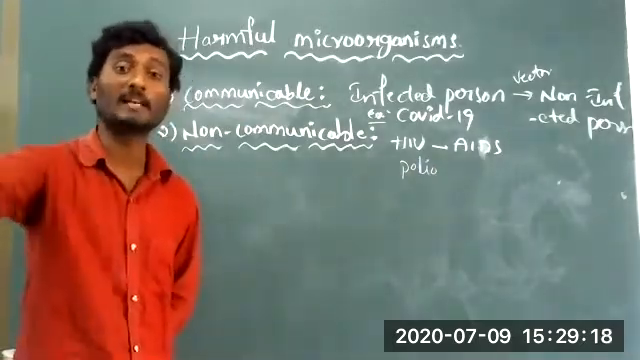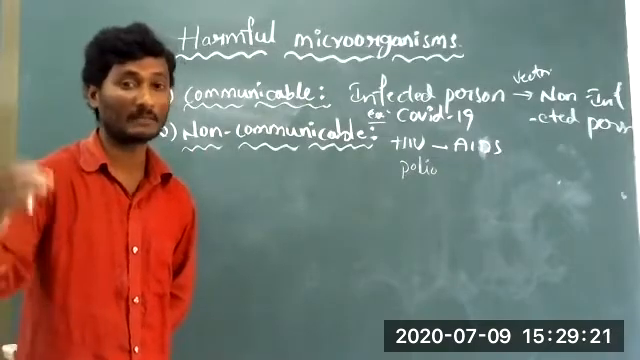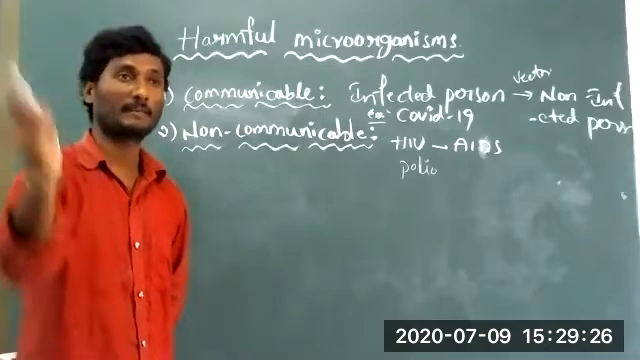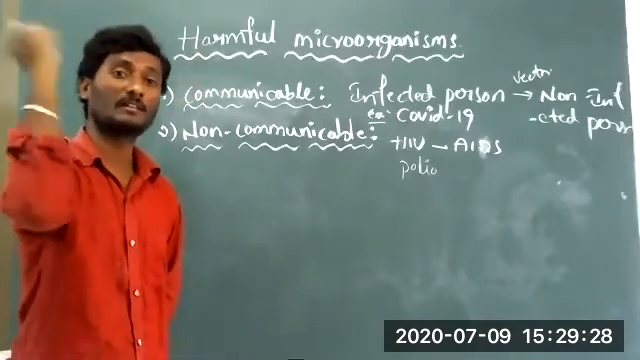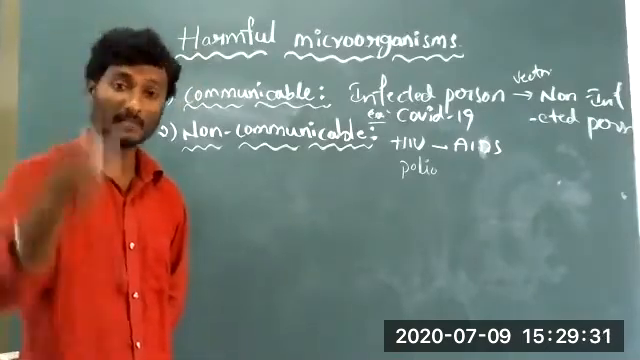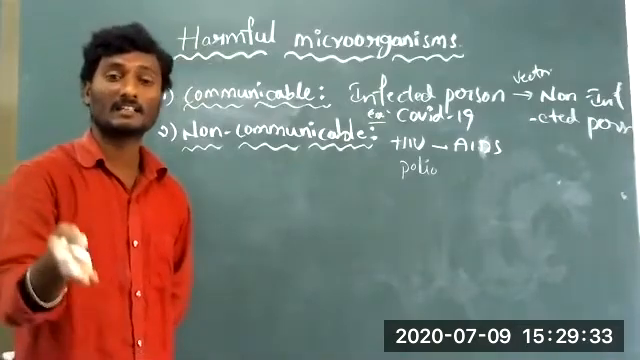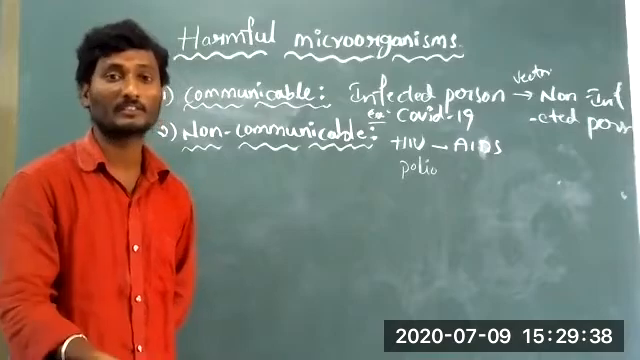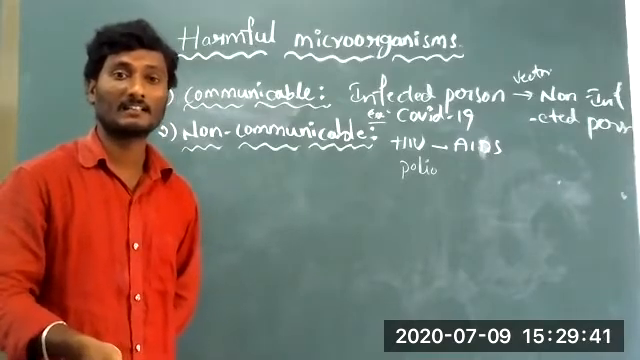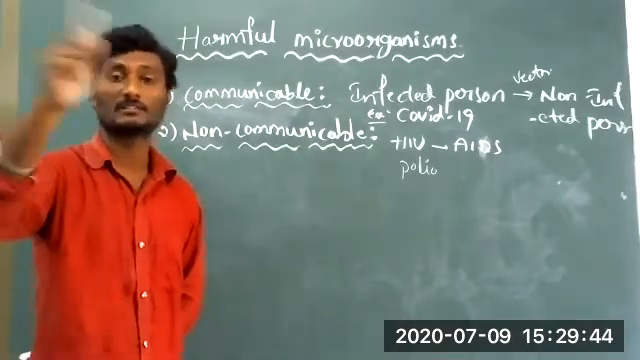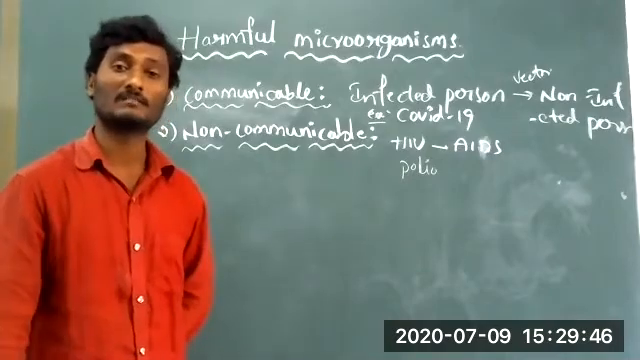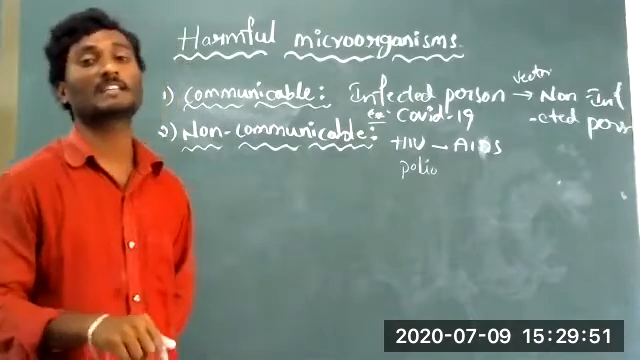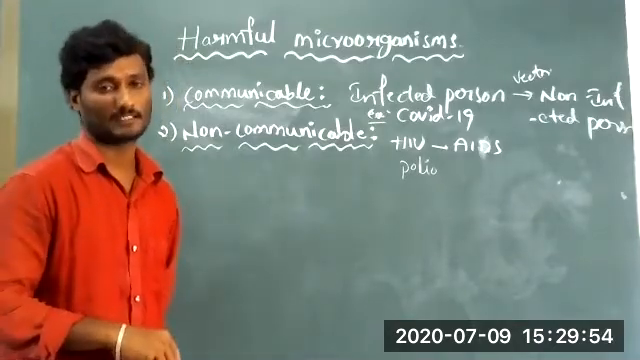The disease will be spreading from person to person. We cannot stop the disease. It will be spreading in our society, throughout the country or world. Example, COVID-19. COVID-19 was born in China. But nowadays, it has totally spread across the whole world. This type of disease is called communicable. That's why I said communicable diseases are very dangerous diseases.